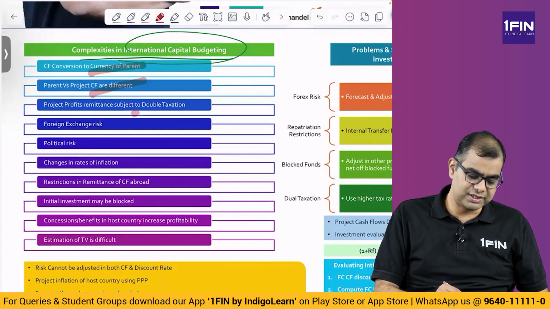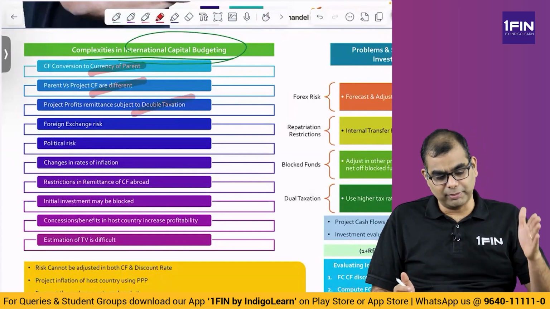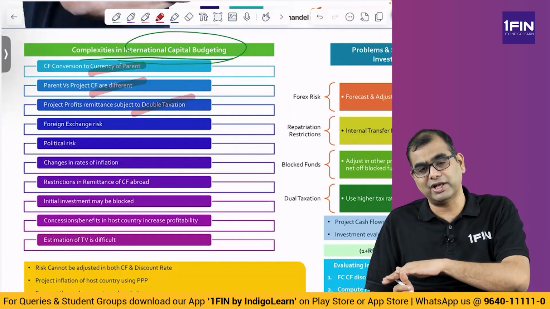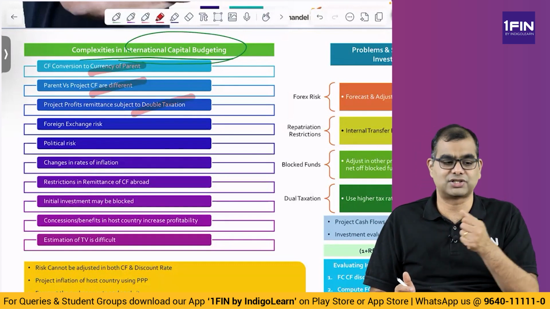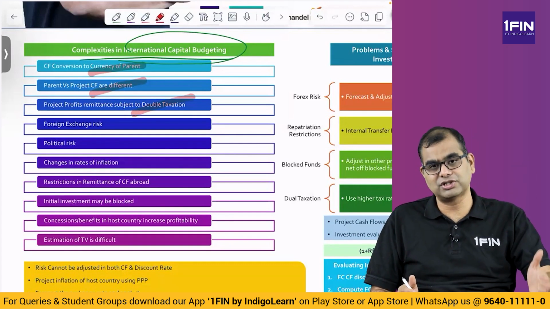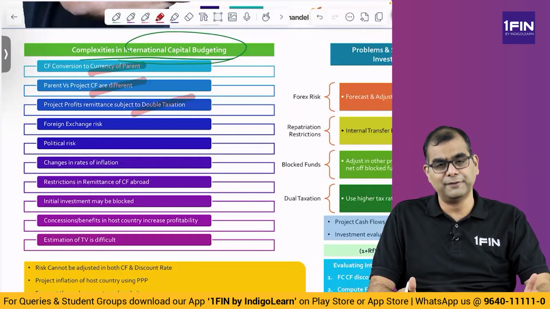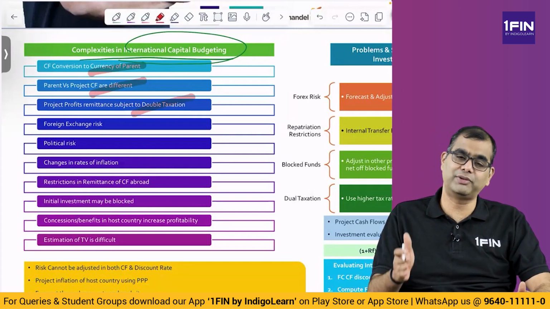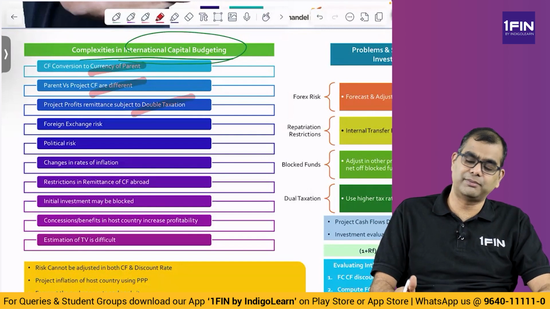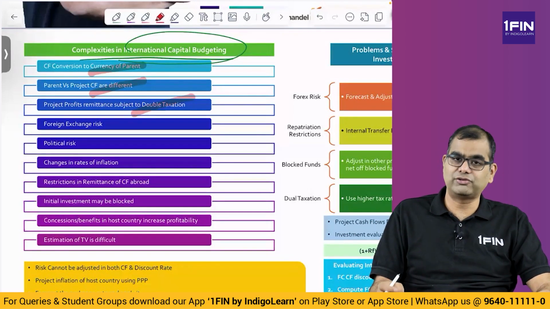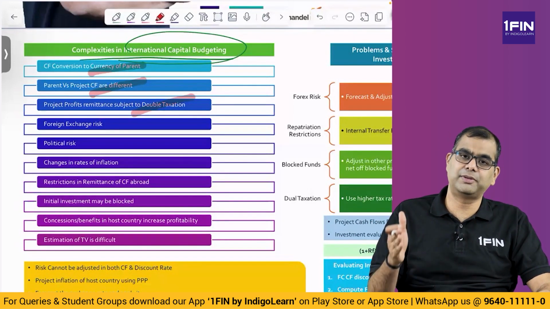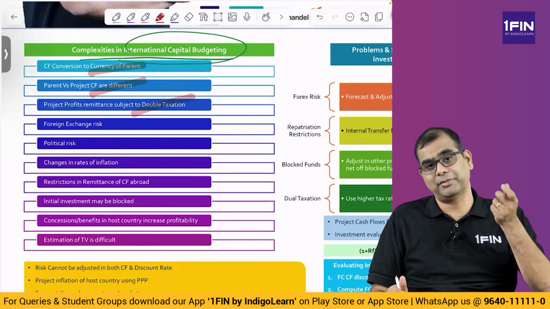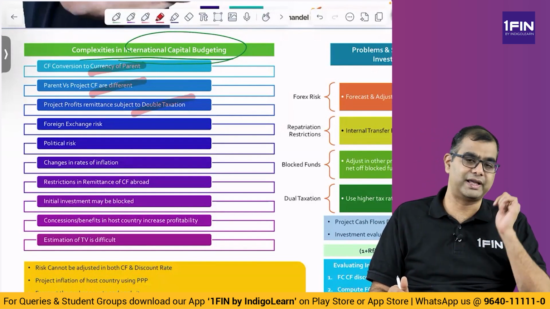Then project profits remittance subject to double taxation. Yes. So when you make remittance of whatever investment you have made in the US, when the money comes to India, there could be scope for double taxation. That is, it is taxed in the US, and then it is taxed in India also. Or you may have a withholding tax when you make remittance to India from the US, or you may have the reverse also, from US companies making investment in India. When they have to take money out of India, Indian corporate tax may be applicable. They may have a double taxation treaty, may not have, may have. There may be a withholding tax. So all of this you have to be very, very careful about, right?